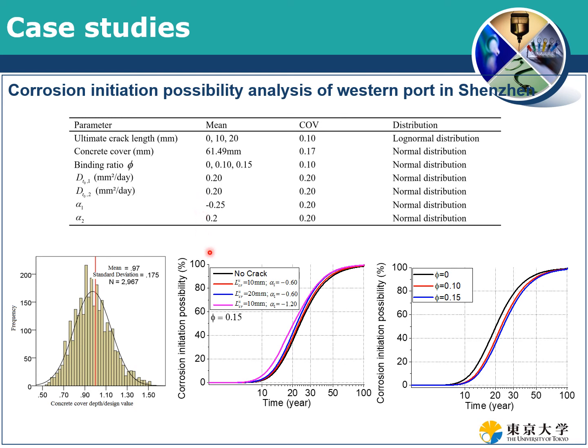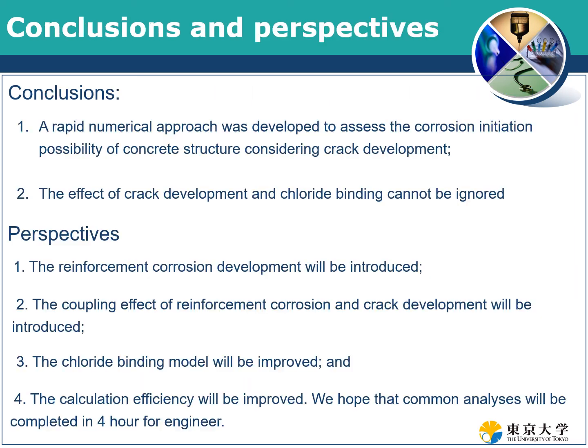You can see that the corrosion probability increases as the crack width increases, and the corrosion probability will decrease if the chloride binding ratio decreases. So for this case, we find that crack development and chloride binding are important to assess the long-term performance of concrete structures.